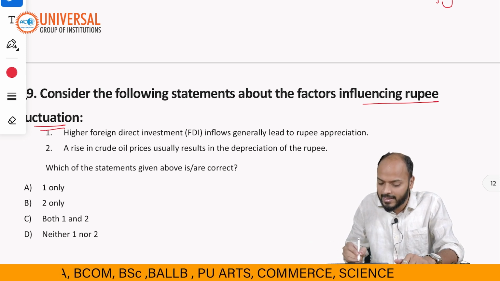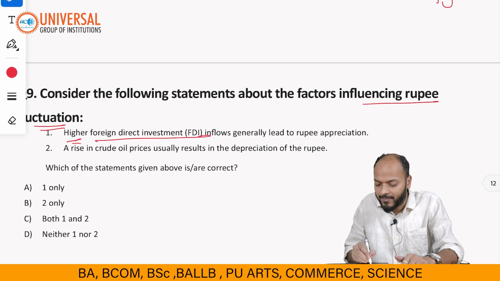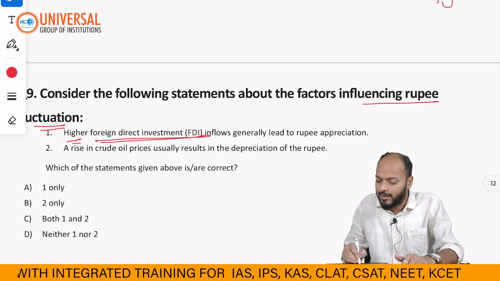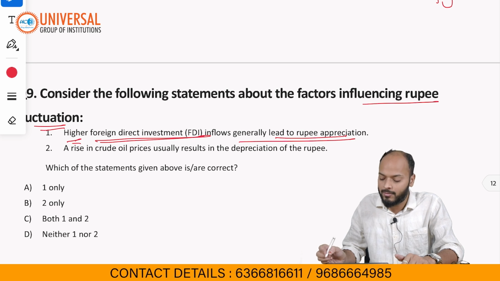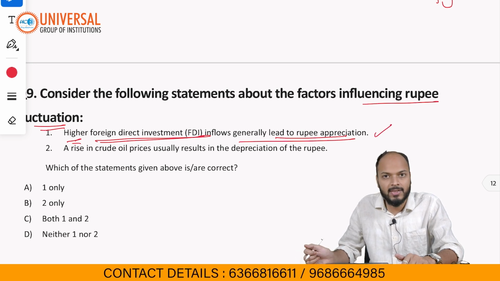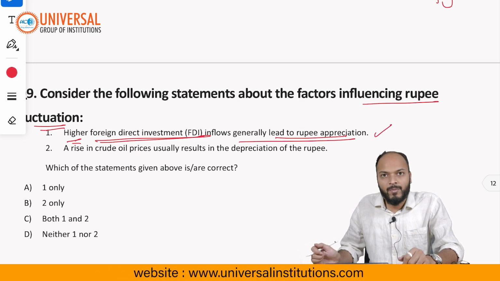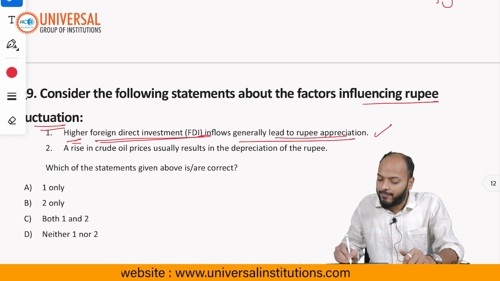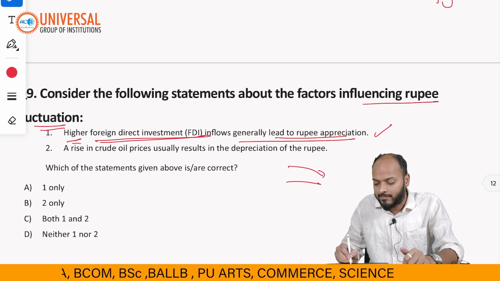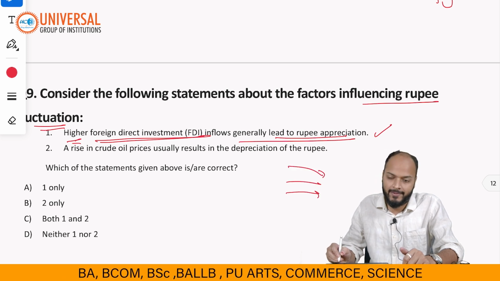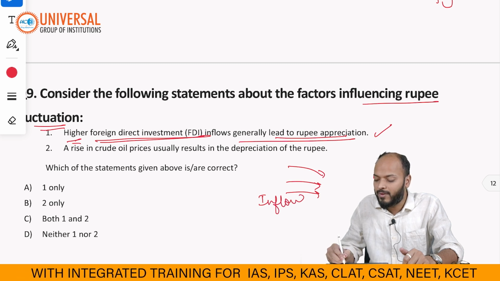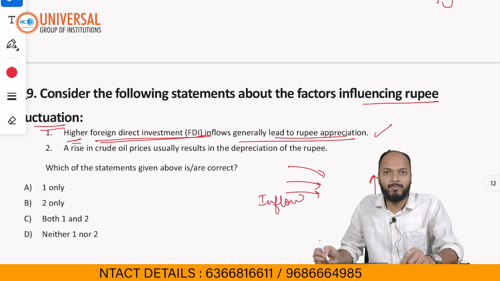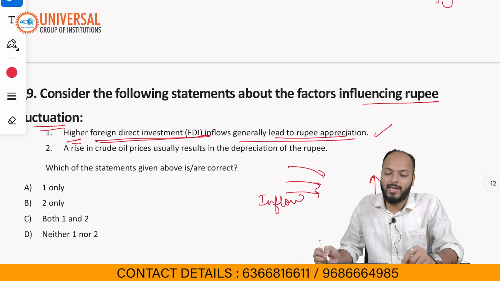rupee. Statement 1 says higher FDI, foreign direct investment inflows, generally lead to appreciation of the rupee. Now, this statement is correct. Reason being, how are the prices of rupees determined? If there is more inflow of dollars into India's economy, the rupee will appreciate. The price or value of the rupee will appreciate.